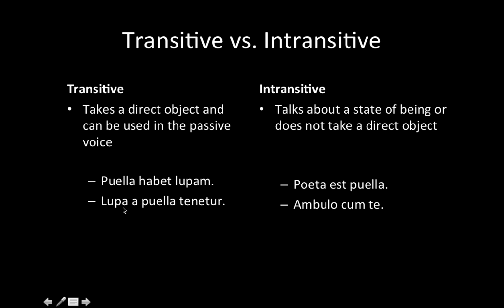So the big thing to recognize with transitive versus intransitive is: is there a direct object or is it passive? If it's one of those two things, it's automatically transitive. Otherwise, you might be looking at an intransitive, and you have to ask yourself, is it talking about a state of being? And is there something in here that could be considered a direct object?